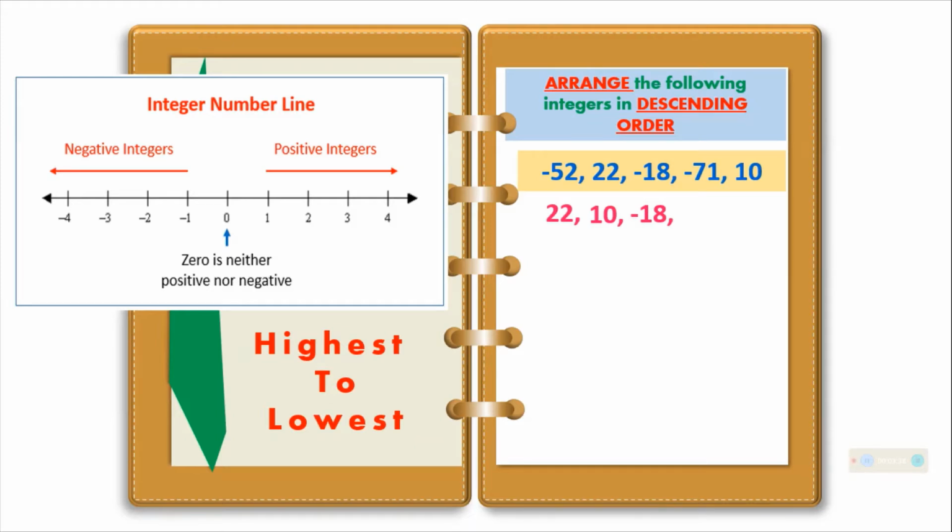Next is negative 18. The next is negative 52. And then the last one is negative 71. Meaning, positive 22 is the highest, and negative 71 is the lowest.